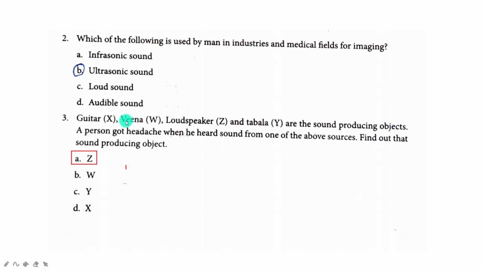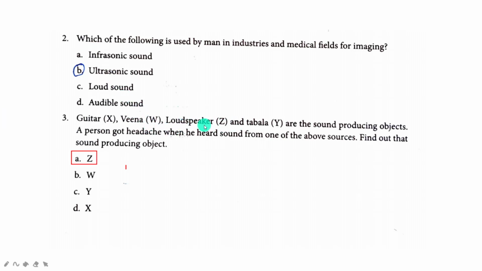Guitar X, Veena W, loudspeaker Z, and tabla Y are the sound producing objects. A person got a headache when he heard sound from one of the above sources. Find out that sound producing object. Guitar produces pleasant music, Veena also produces pleasant music.